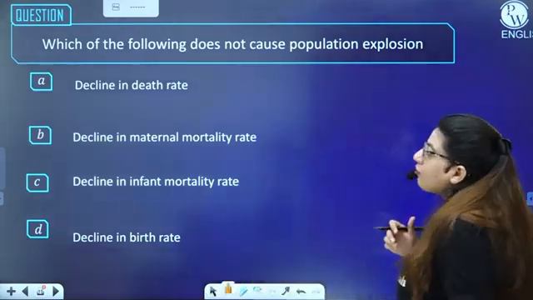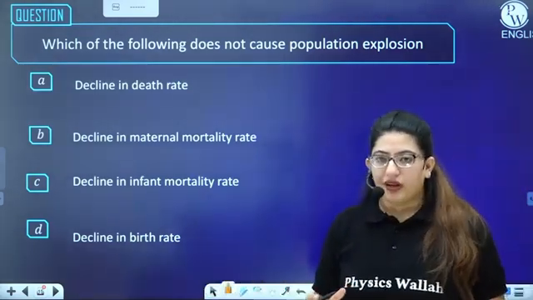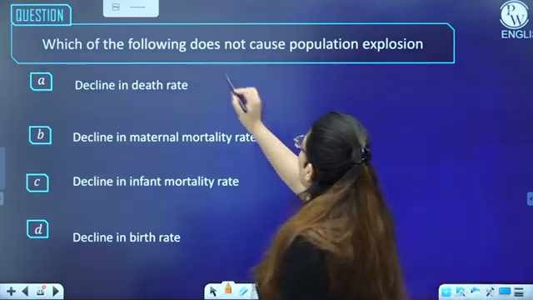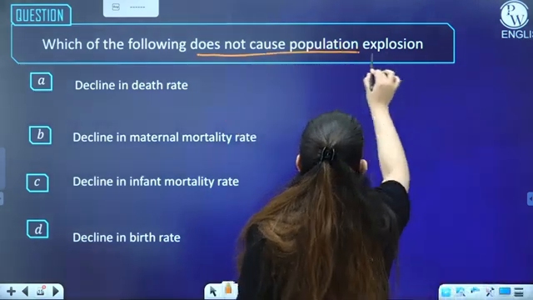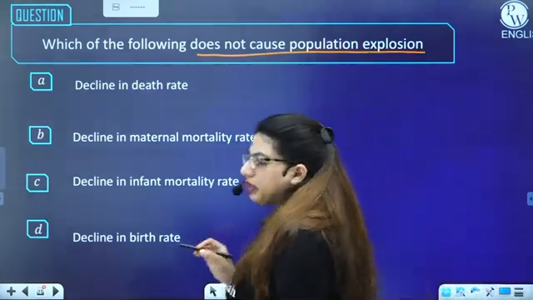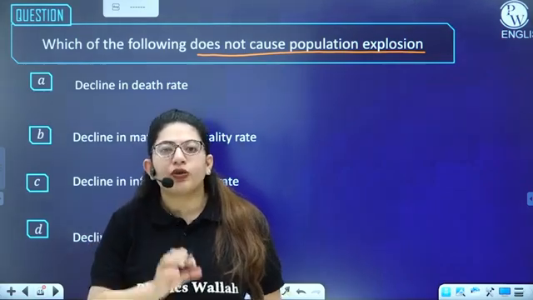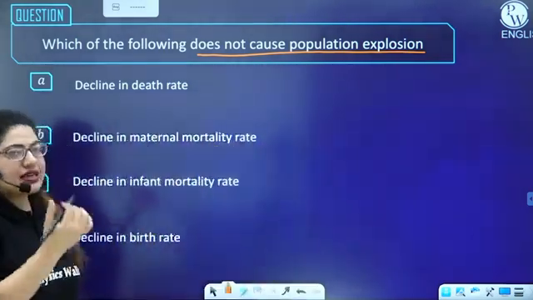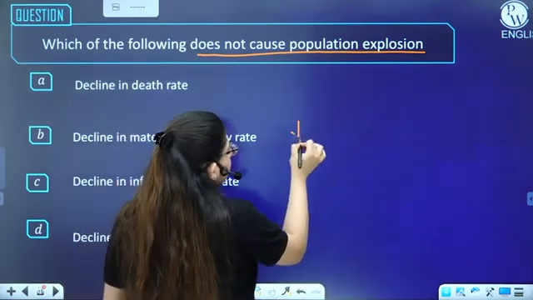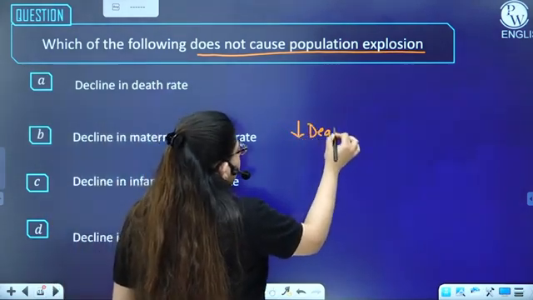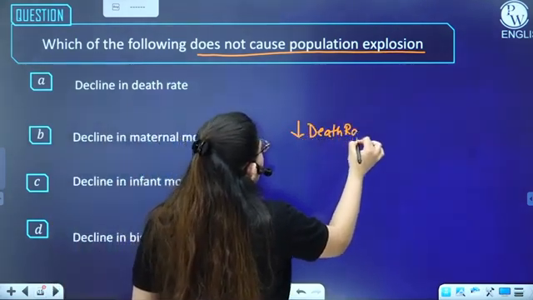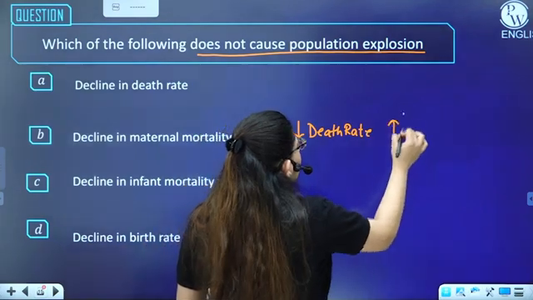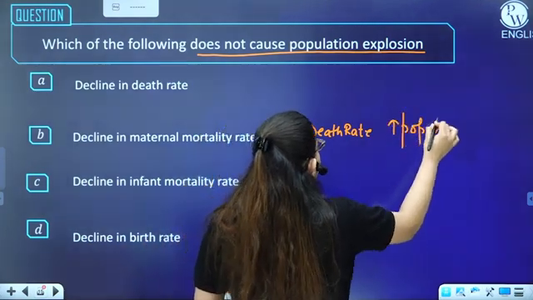So you have to find the factor which does not cause population explosion. That means due to this thing, your population will not increase. If there is a decrease in the death rate, that means fewer people are dying, so there will be more population.